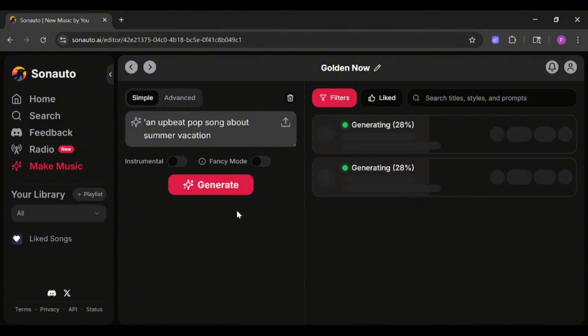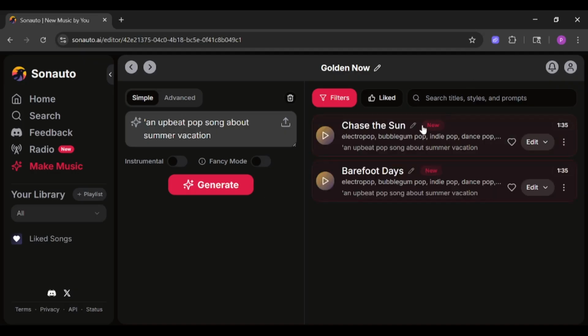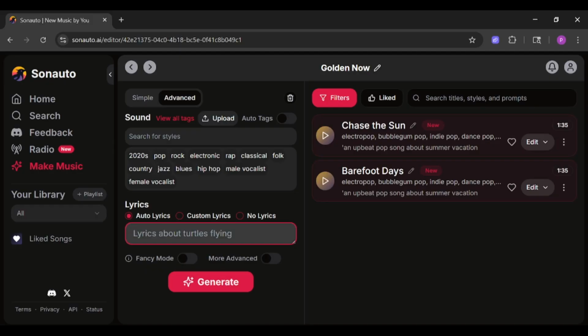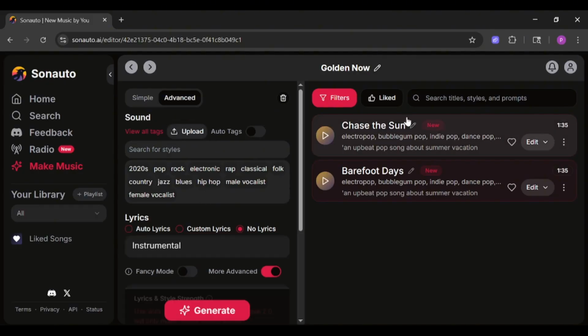Want more control? Go to the advanced mode. Here you can choose specific styles like rock, EDM, or combine genres. You can even add your own lyrics or create instrumental tracks. To add lyrics, turn on custom lyrics and paste your own lyrics or have the AI write the lyrics for you. Sonauto AI also lets you edit and extend your songs.